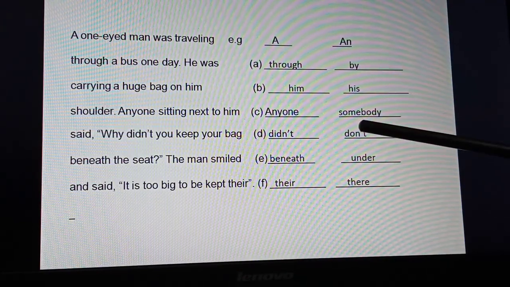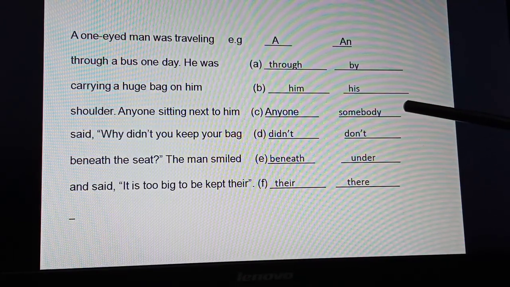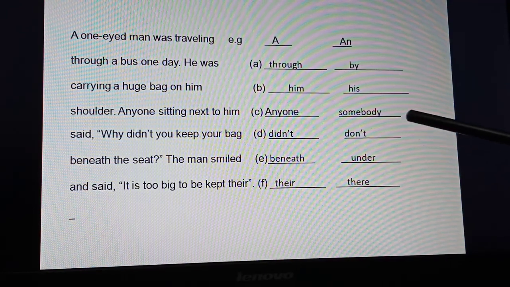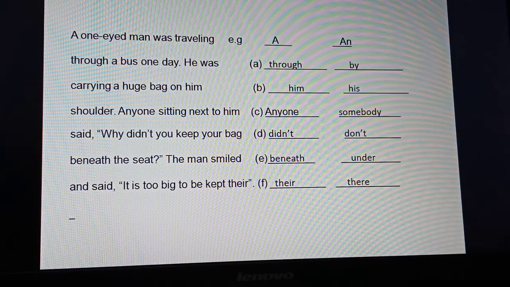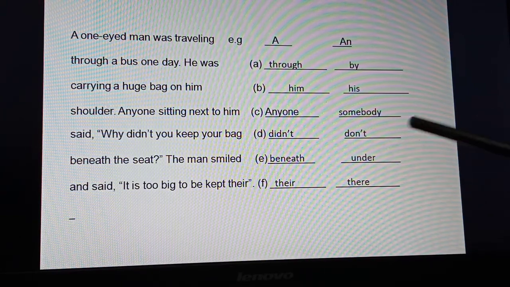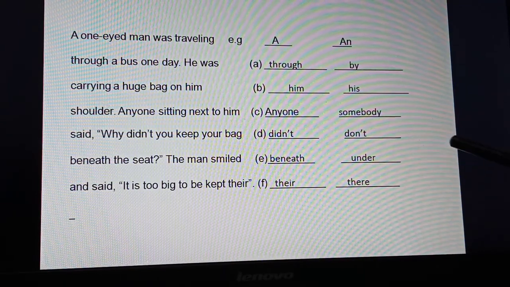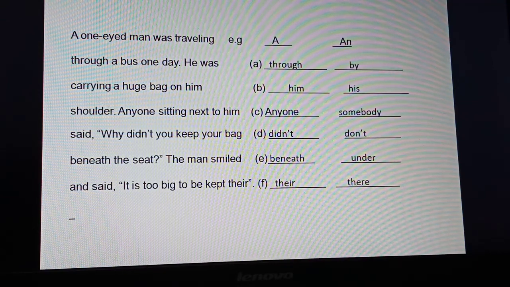Anyone sitting next to him, anyone, no. Somebody or someone, you can write. Someone also is right. Somebody sitting next to him said, why didn't you keep your bag? Didn't, no. Why don't you keep your bag? Somebody is asking. Why don't you keep your bag beneath the seat? Beneath the seat, no, under the seat. The man smiled and said, it is too big to be kept there.